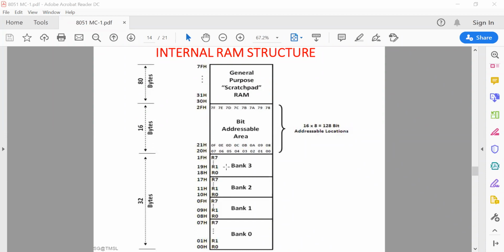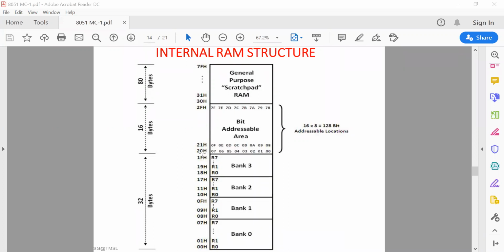Second is the bit addressable area, where 16 bytes are available. These are memory locations 20 to 2F. Now, this can be accessed as bit positions also.